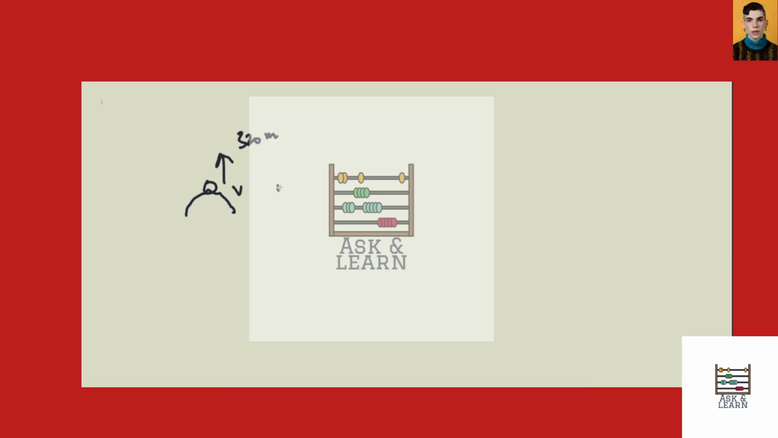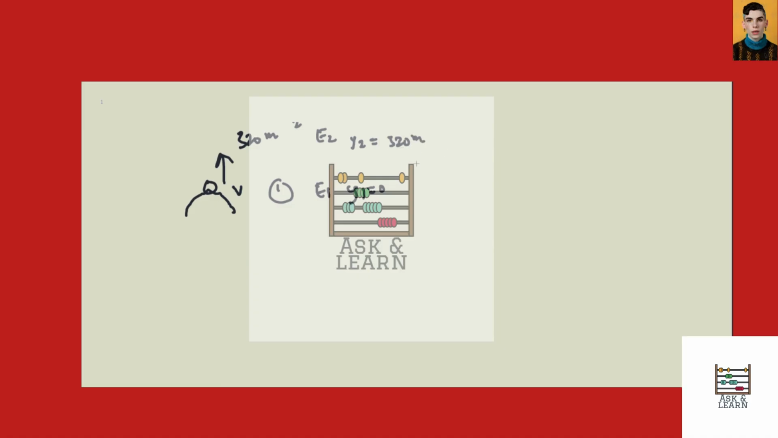So again, we have level 1 and level 2, and we can equate the energies at these two locations. E1 is equal to E2 because there are only conservative forces acting on the system. And we have y1 is equal to 0 and y2 is equal to 320 meters.